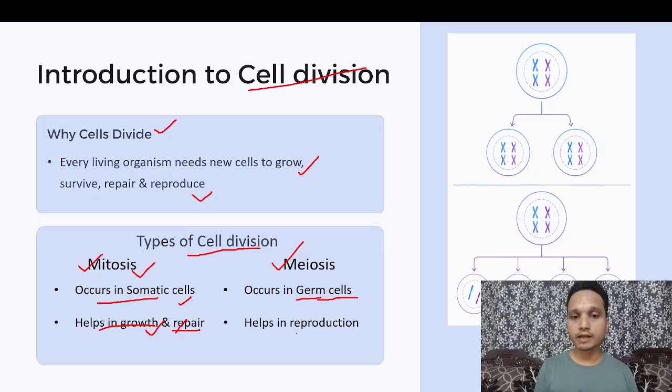Second, it helps in reproduction. Obviously, if meiosis is occurring in sperm and oocytes, these two cells are going to help a person reproduce.